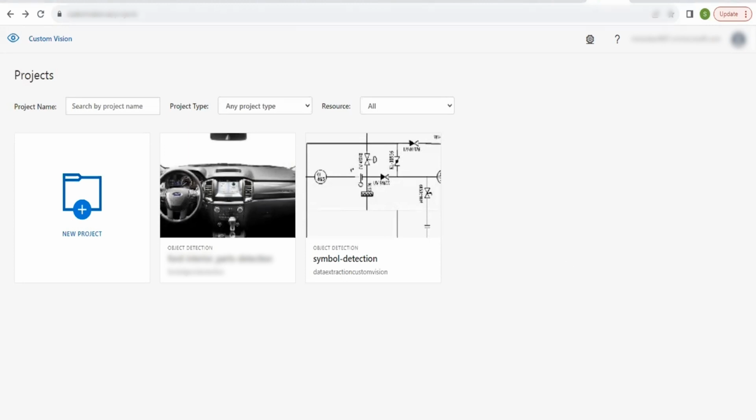Hi everyone, coming to the live demo. First, we have to create a project in Custom Vision AI in Azure. I have created two projects. One is for detecting interior parts of a car, and the other is for detecting P&ID symbols.